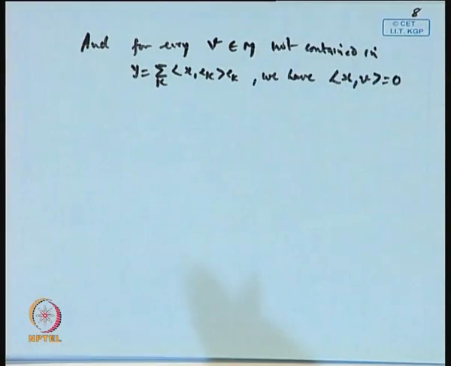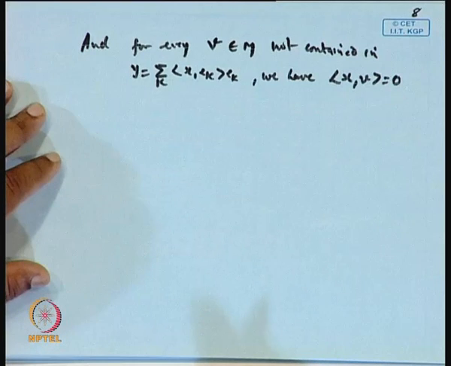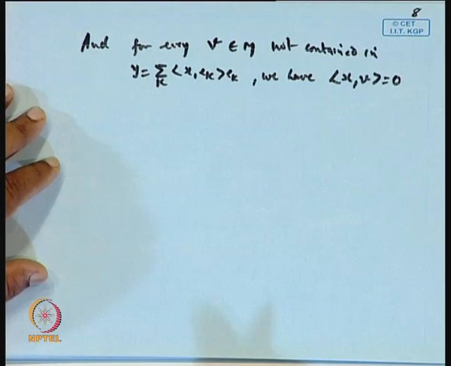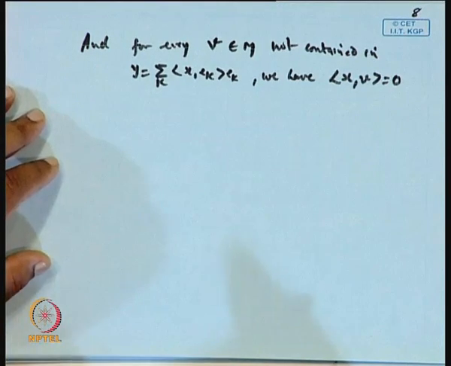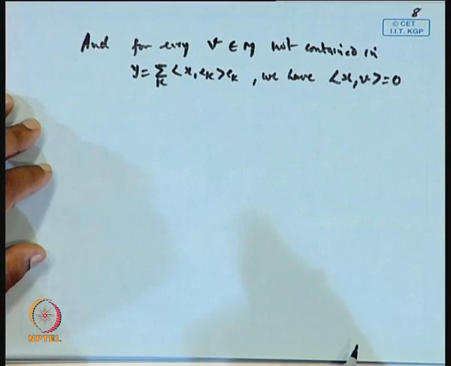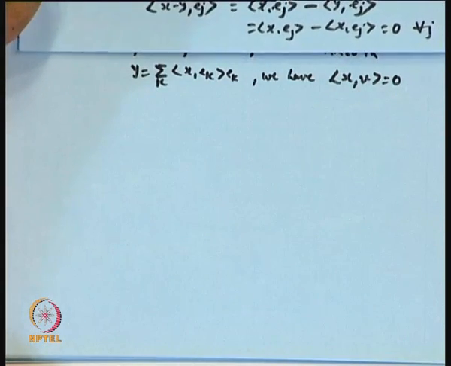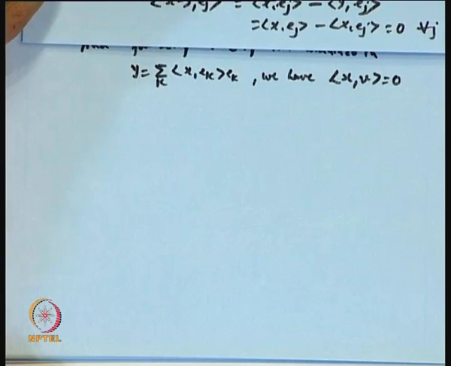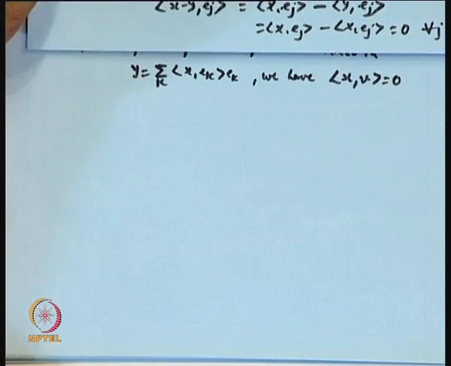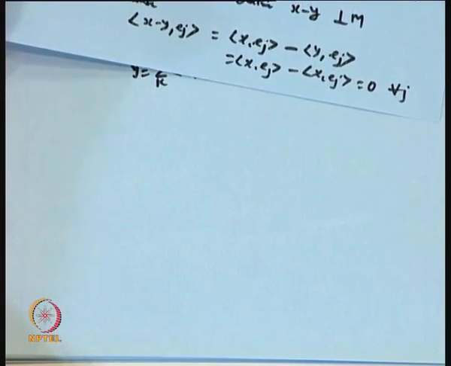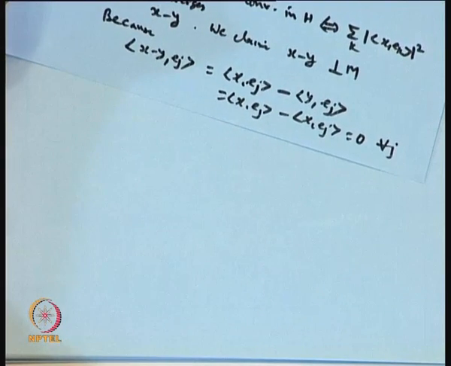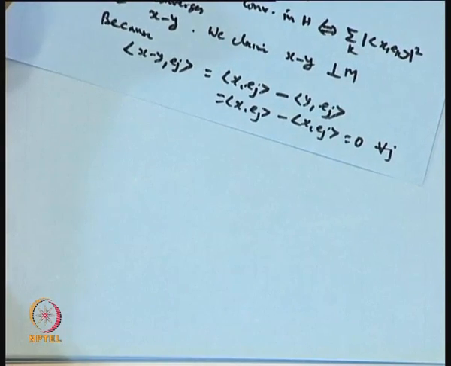Why? As they are perpendicular, we have proved in the last statement that x minus y and Ej are perpendicular.